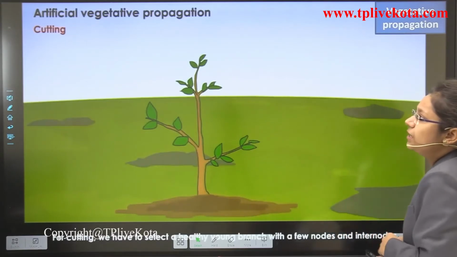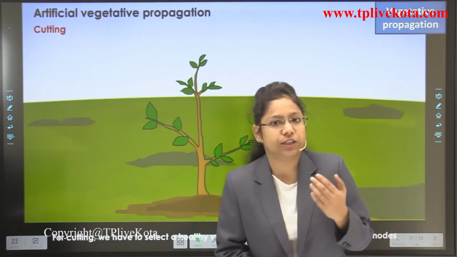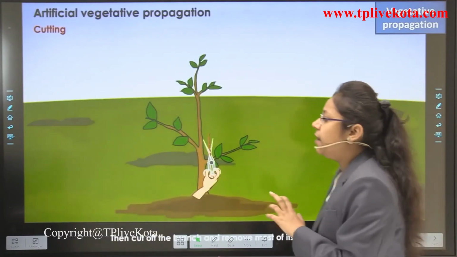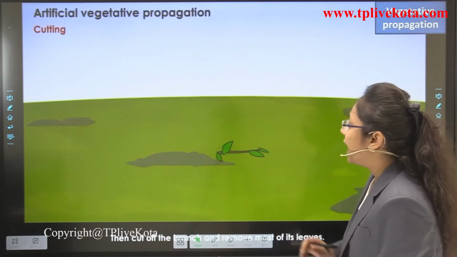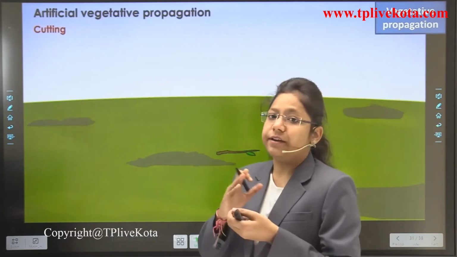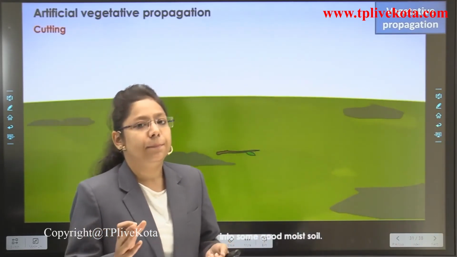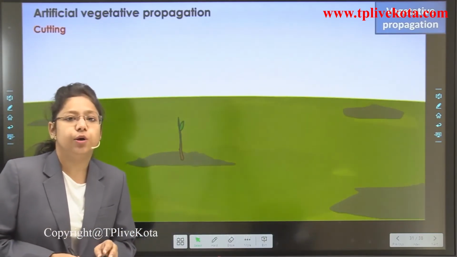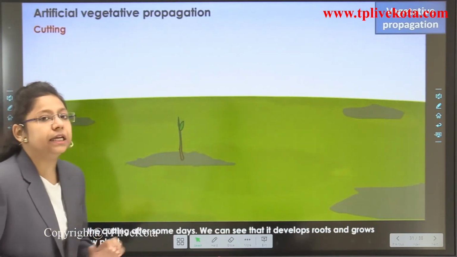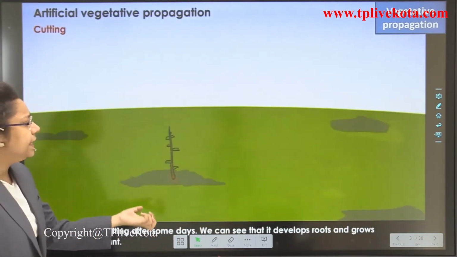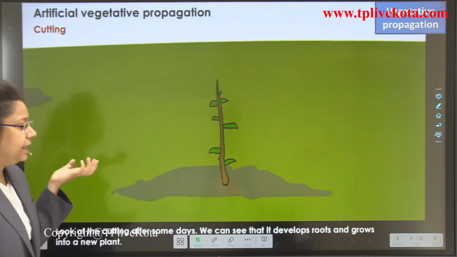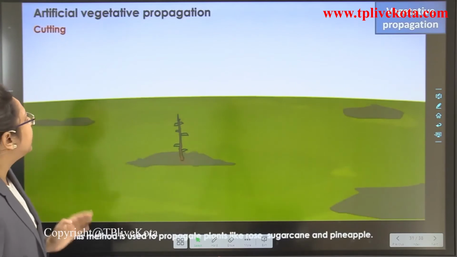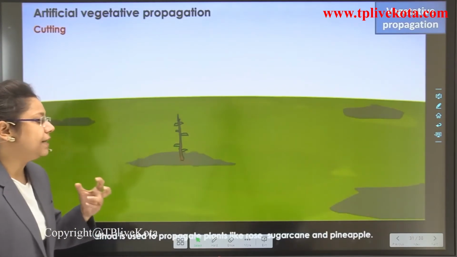Now the second method of artificial vegetative propagation is known as what? Cutting. What will we do in cutting? You can see here a well-grown potted plant in which we cut a section of the plant and remove the leaves from that branch. Now this branch will get planted in moist soil. After some days, you will see that this branch is getting developed and new leaves and even roots are developing from this branch. So this is how cutting takes place and a new plant is developed.